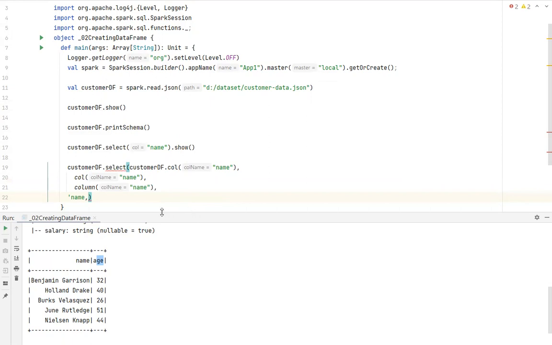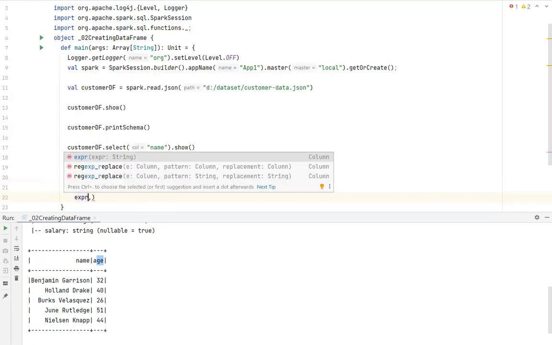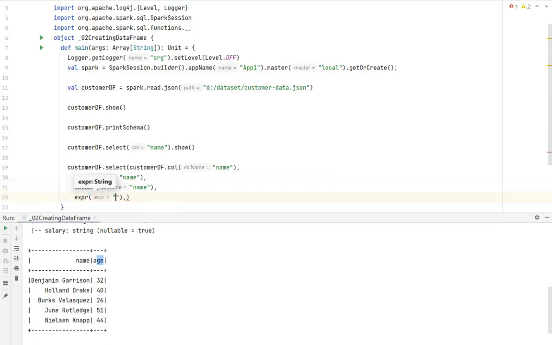Like this, there are several ways. For example, instead of a single quote, people also use dollar. So these are different ways to select a particular column. In place of dollar, you can also give some sort of an expression, and you can give the column name. For example, the column name is name. Like this, there are different ways to select columns. So these are some of the ways through which you can select the column.